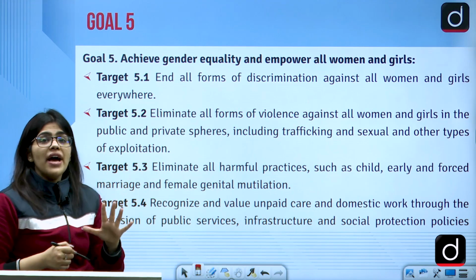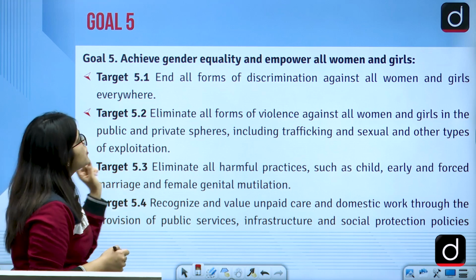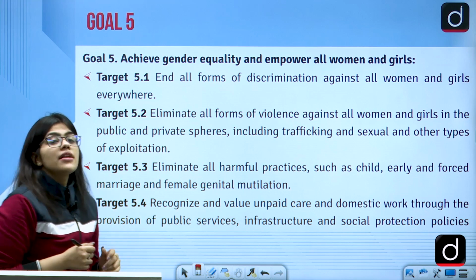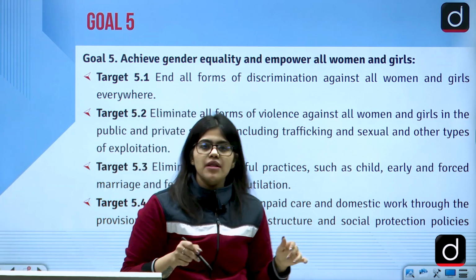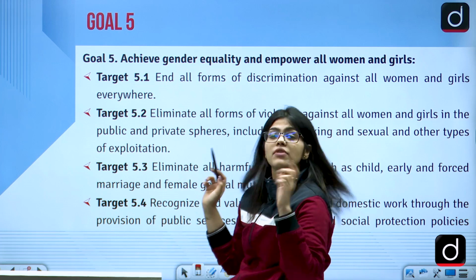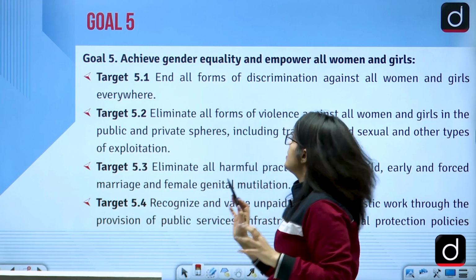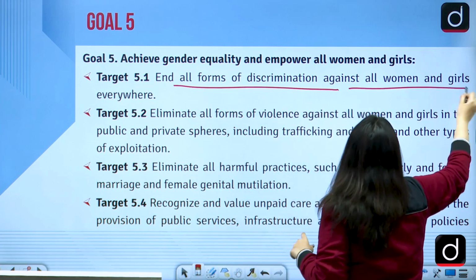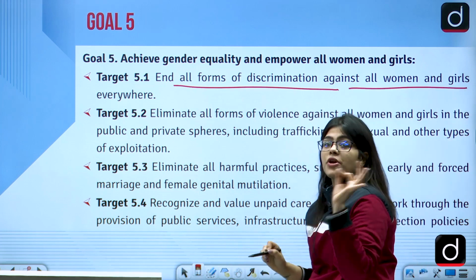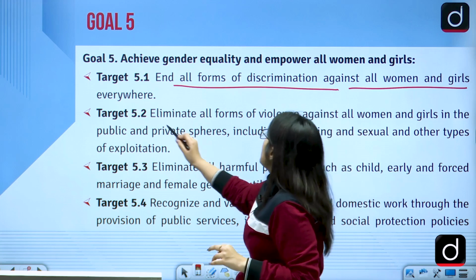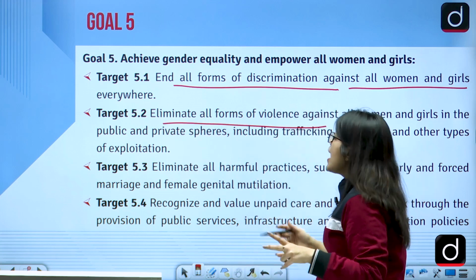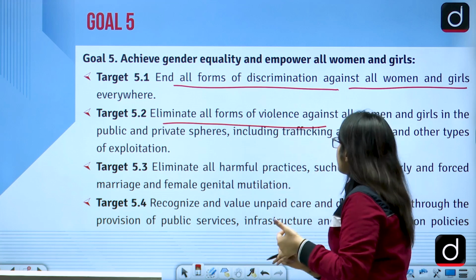Then the goal 5, it says that achieve gender equality and empower all women and the girls. Now this goal is talking about the gender empowerment. It says that the women and the men are equal. So end all forms of discrimination against all women and girls everywhere. Protect the girls and the women. Eliminate all forms of violence against the women and the girls at the public places or the private spheres.